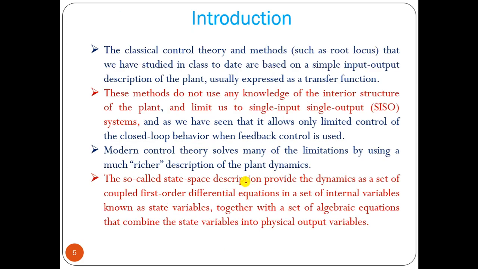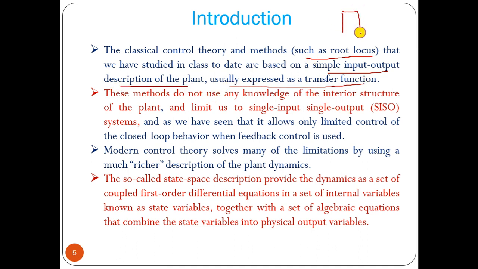Now as an introduction, classical control theory methods such as root locus, which we have already studied, and the Bode plot and Nyquist plot, are based on a simple input output description of the plant, usually expressed as a transfer function.